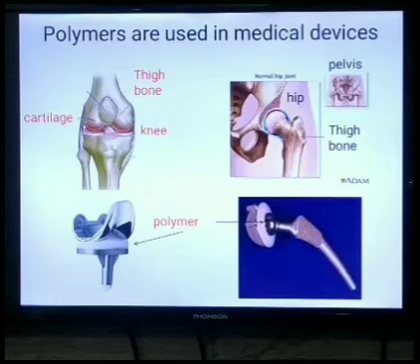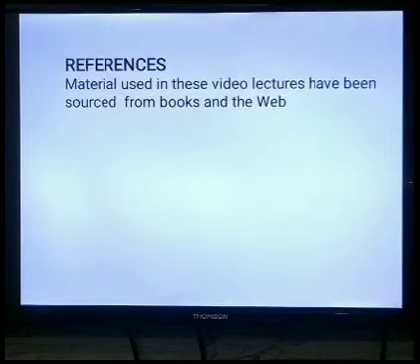Okay dear student. This much is enough for today's class, and in the next class we will discuss the next topic, that is the classification of polymer on the basis of origin, structure and many more things.